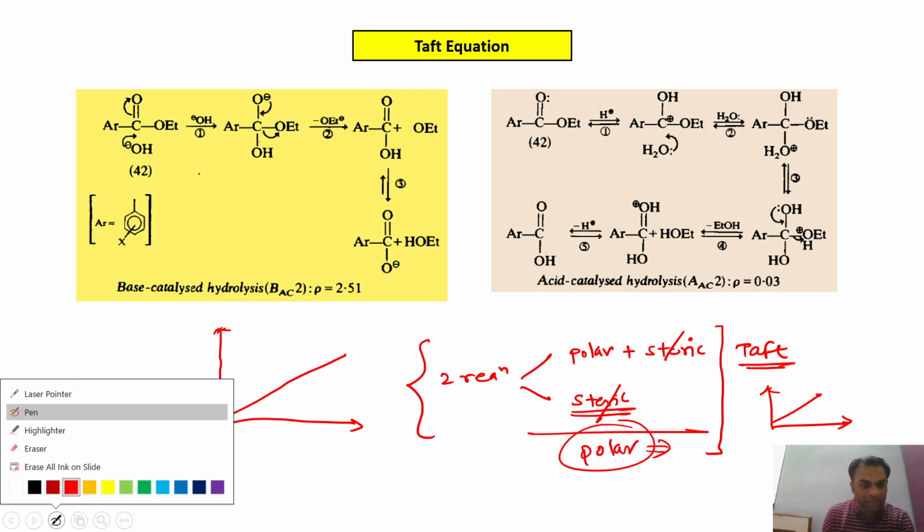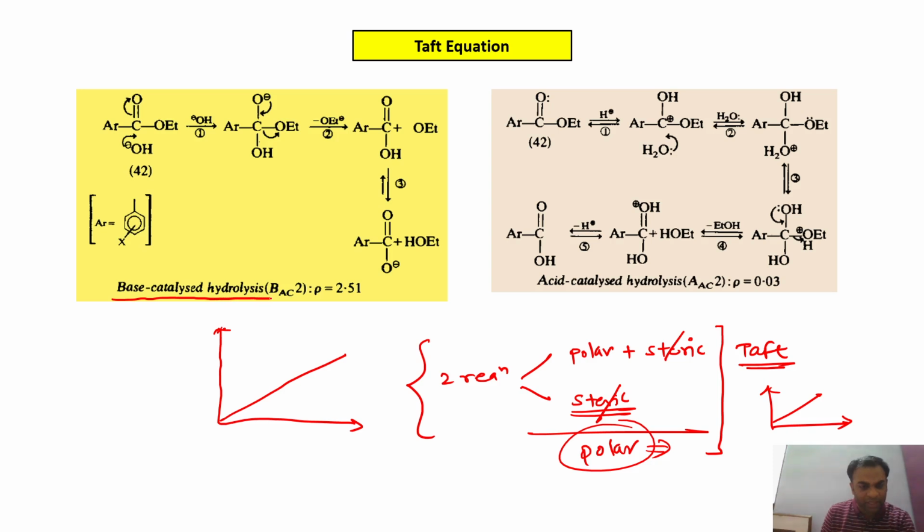This is your first reaction, a base catalyzed ester hydrolysis, having a rho value of 2.51. The rho value 2.51 clearly indicates that this reaction is susceptible towards the polar or electronic effect exerted by the X substituent.